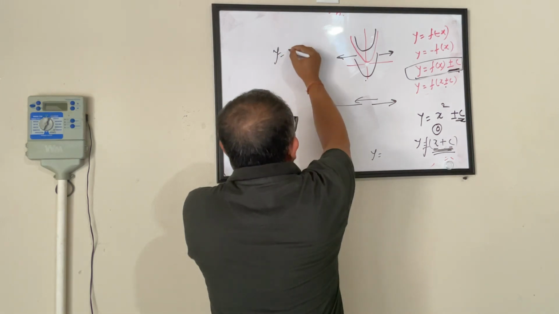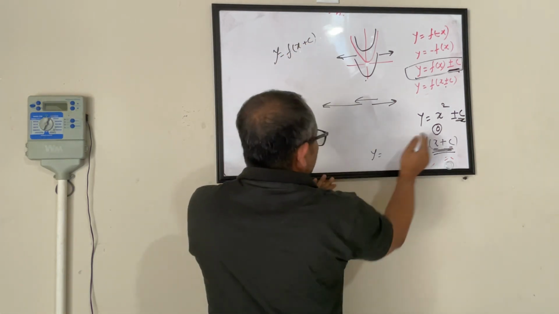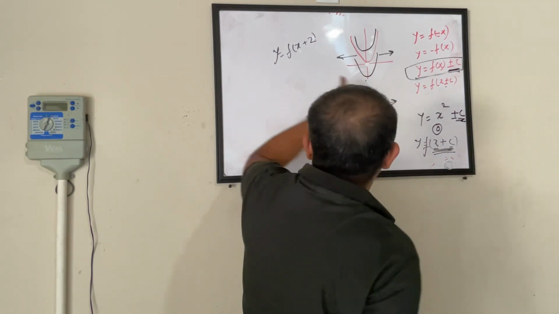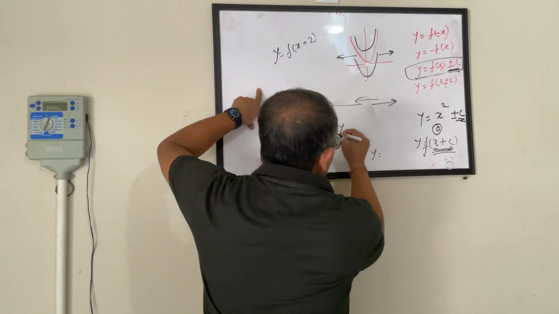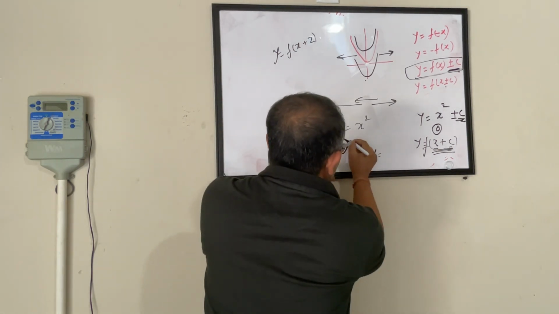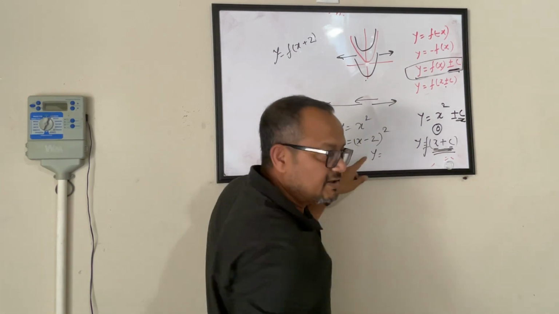When y equals a function of x plus c. Okay, let's say x plus 2, let's say. So our original function is y equals x squared. Now what they're doing is, it's saying x minus 2 squared. This is what it will become.